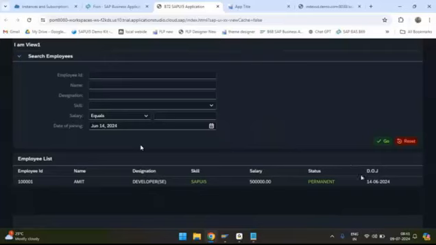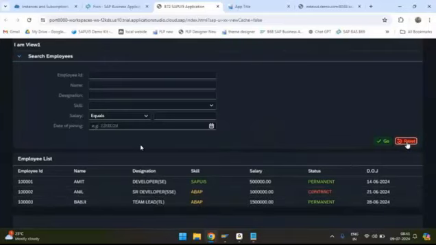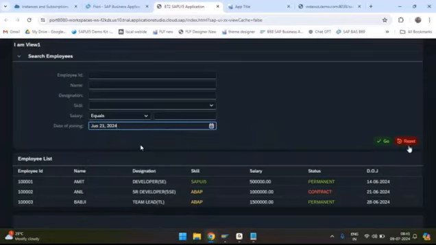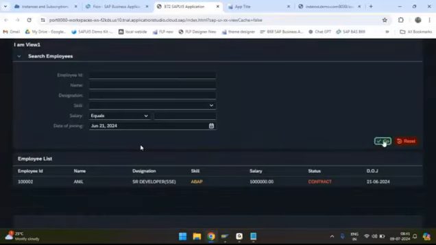Okay. All right. Now let me click on the reset, and you can see the data has come and the date has gone into blank. Similarly, I can select, for example, 21st June 2024. Now let me click on the go button. Yeah, so this has filtered, and click on reset.